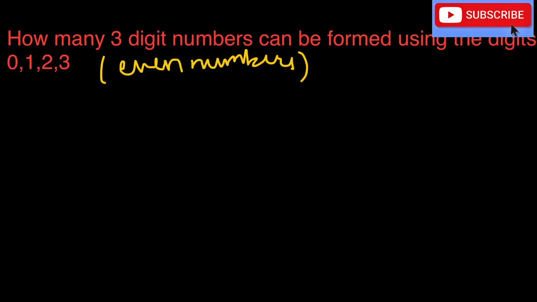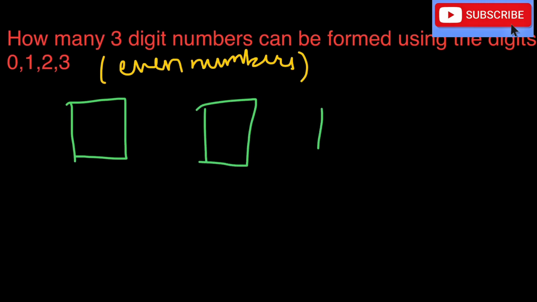So now guys, a slight change in the same question makes it a bit more complex. Let us look at this question again. The question says, how many 3-digit numbers can be formed using the digits 0, 1, 2, 3, but the condition is that the number should be even. Now let us crack this question too. And the same, let us draw 3 boxes first to help us imagine better.